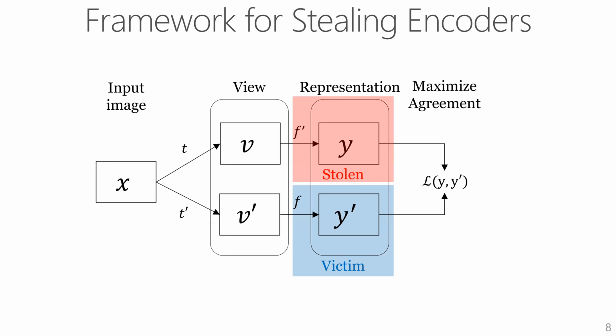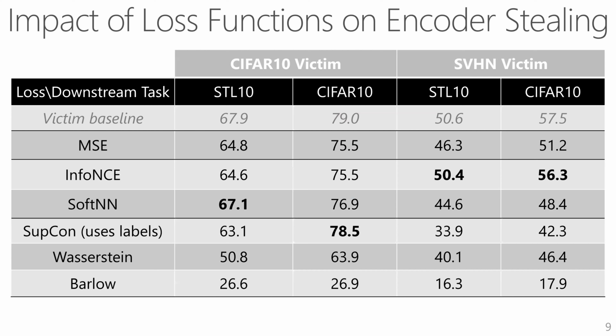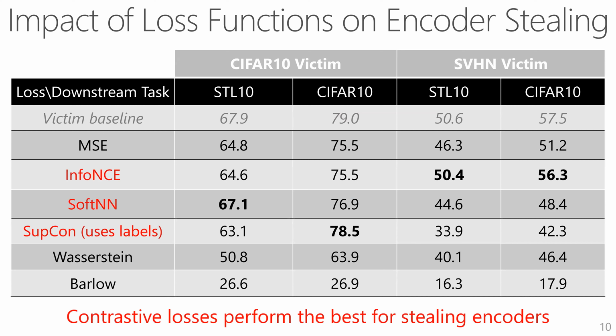The framework of our attacks is inspired by Siamese networks. We query the victim encoder and then use the outputs to train our copy of the encoder. We minimize the loss between representations obtained from the victim encoder and our stolen copy. The loss functions play an important role in stealing encoders. The standard loss functions, such as MSE, are used to directly minimize distances between representations from the victim and the stolen copy. Modern batch contrastive losses, like InfoNCE or SoftNN, compare not only positive but also negative pair samples. And we find that using the same contrastive loss functions for stealing encoders as for their training performs the best.